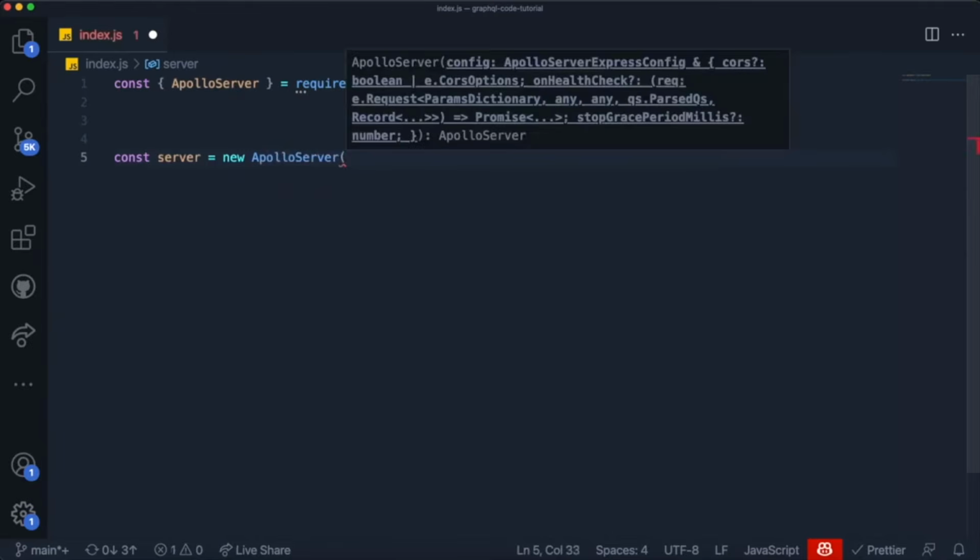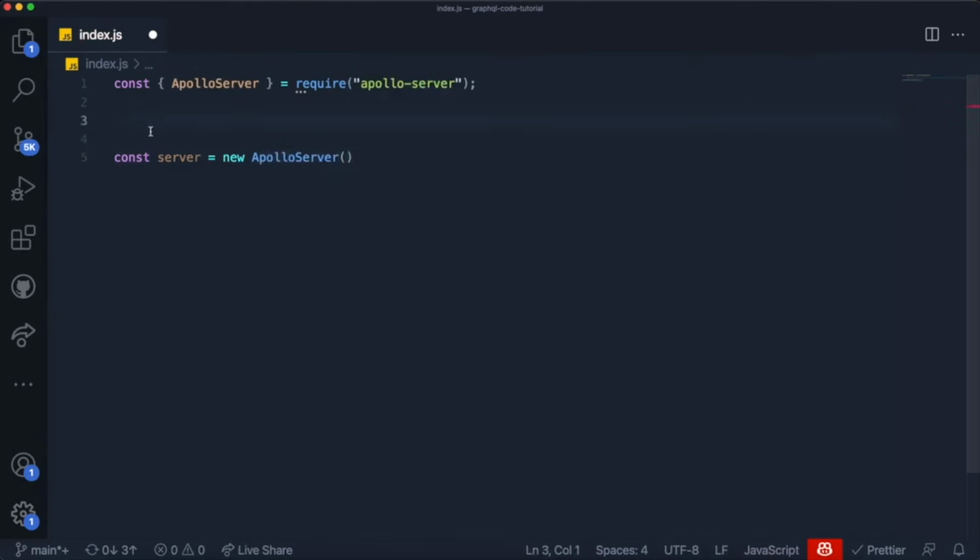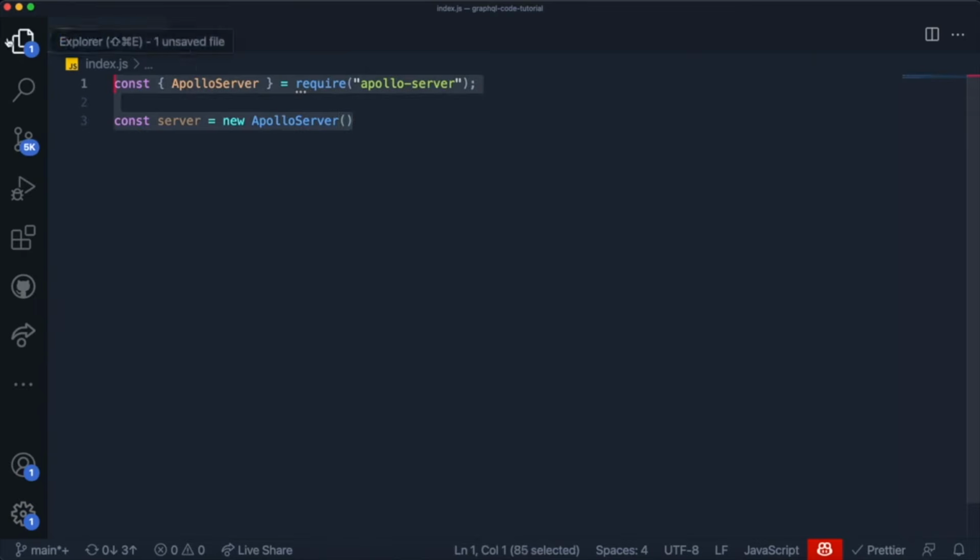One thing that I want to tell you guys is, you might encounter code written in GraphQL that looks a little bit different from what we're writing right here. It is because GraphQL has a bunch of libraries that do the exact same thing for Node.js and also for React as well. There are many alternatives. The most famous one is Apollo server, so that's why I chose it for this.